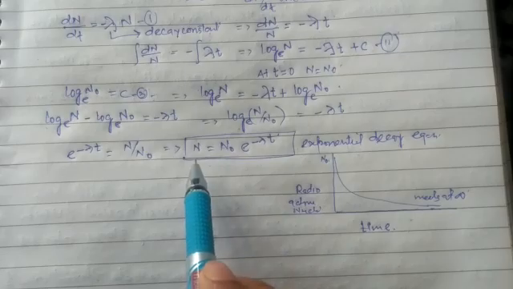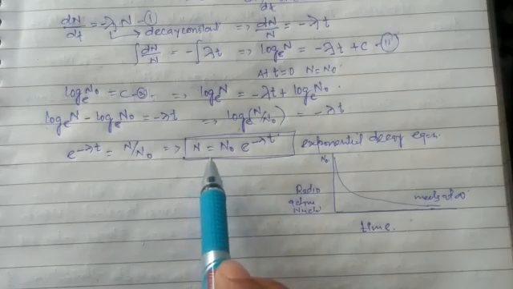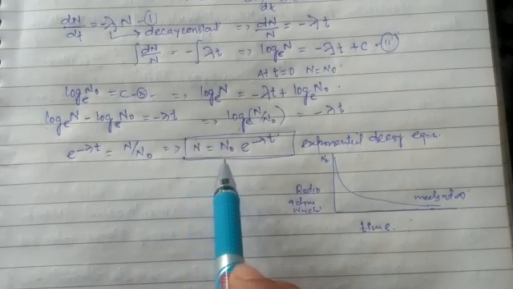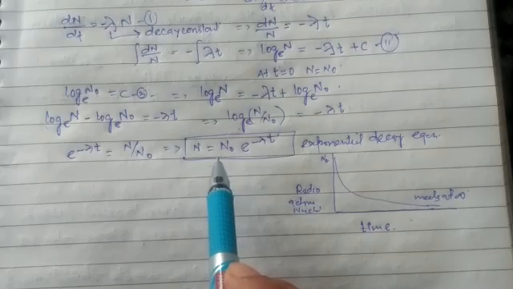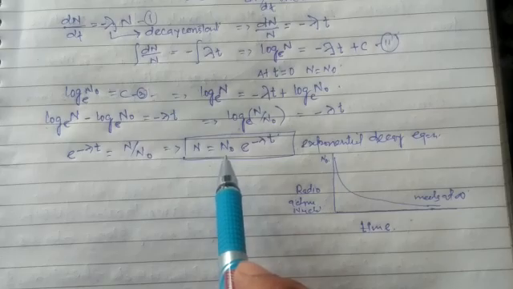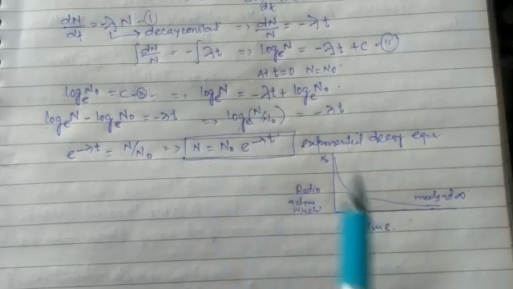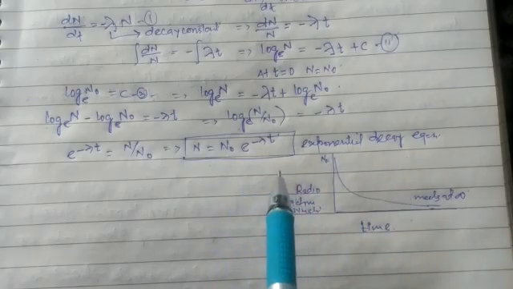We get n, the number of undecayed atoms, as zero. This equation shows that only after infinite time do the whole of the atoms decay, and none of the atoms remain undecayed. This is called the exponential decay equation.